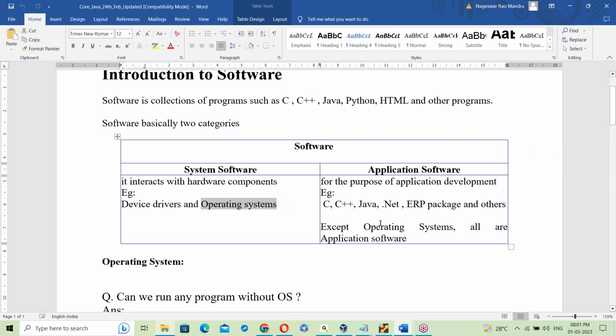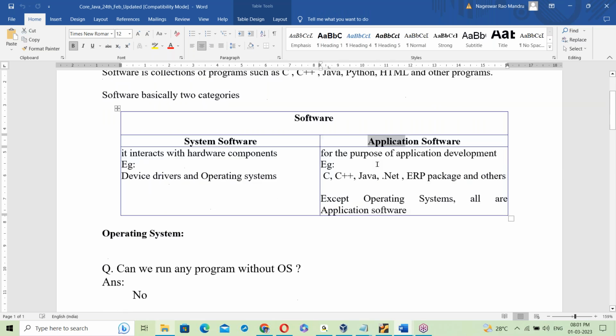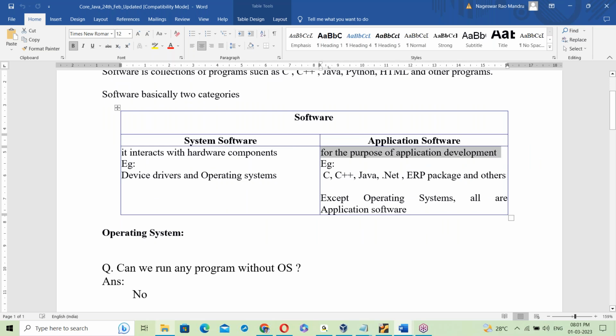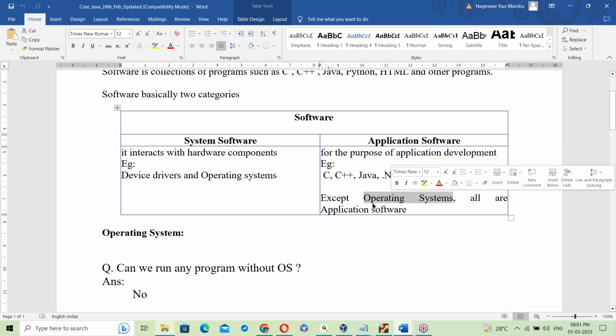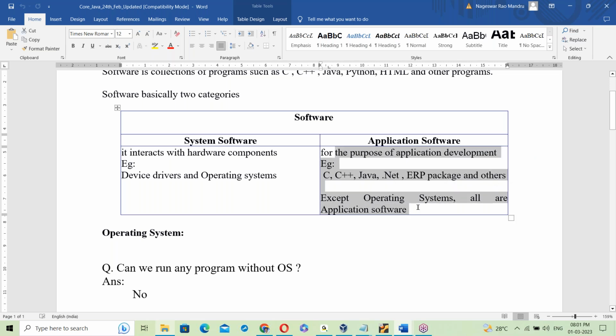System software interacts with hardware components. Example, operating systems. Application software is for the purpose of application development. Example: C, C++, Java, .NET and all this. Except OS, except operating systems, all are application software.